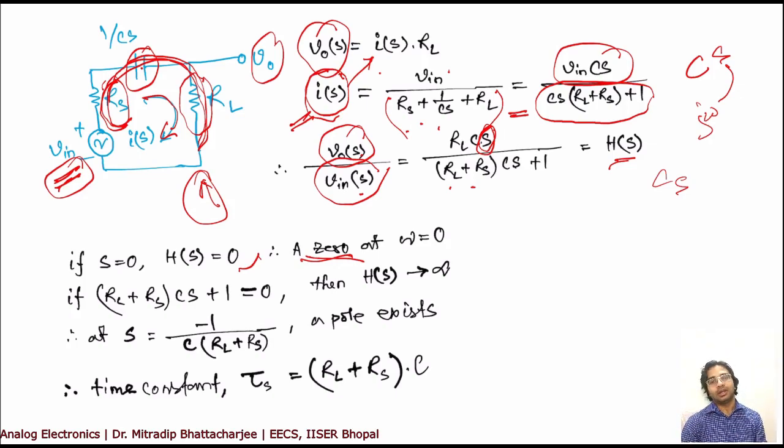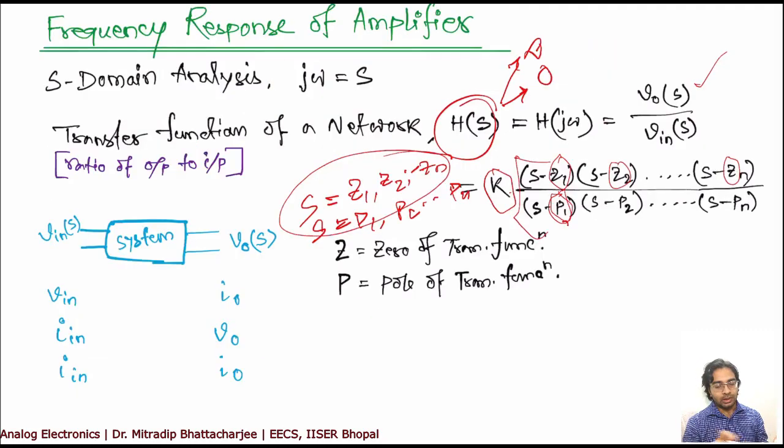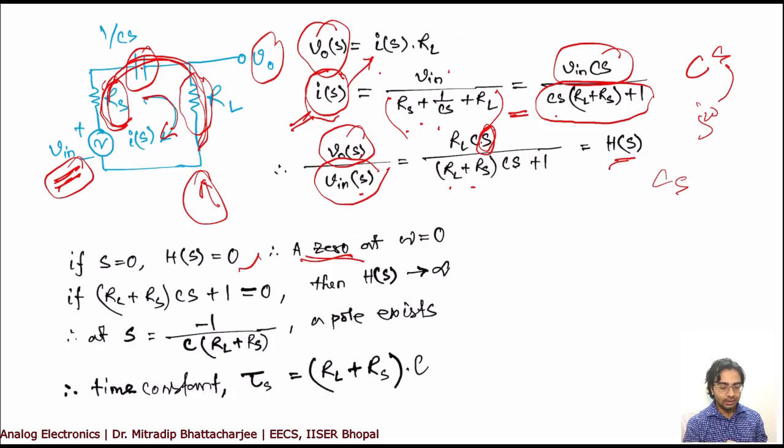Now for calculating poles, when H(s) tends to infinity, you say there is a pole, right? So it will be infinity if this term is equal to 0. So put this value equal to 0, and then you'll find s is equal to this.